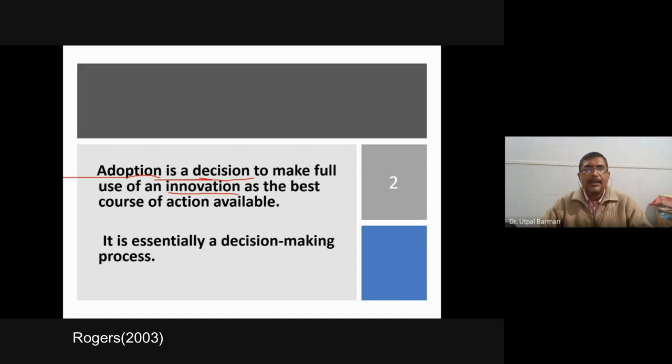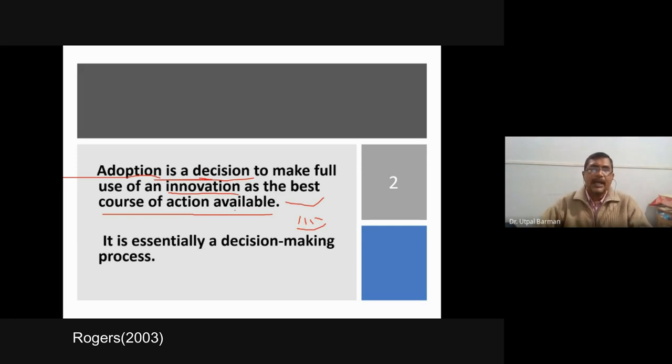And that decision is also taken based on the course of action available. If there are 4 options, suppose there are 4 innovations, ultimately he has a choice to determine any one. And out of these 4, generally he will decide to use the innovation that is best. That best course of action is also under his situation, meaning his background, his choice, interest, preference. Based on that, if the innovation's criteria and characteristics are fulfilled, then only he will accept it. It is a decision-making process.